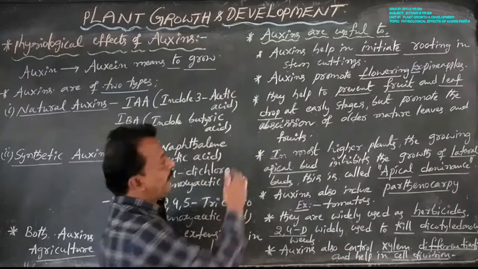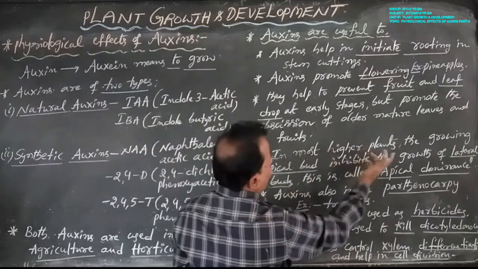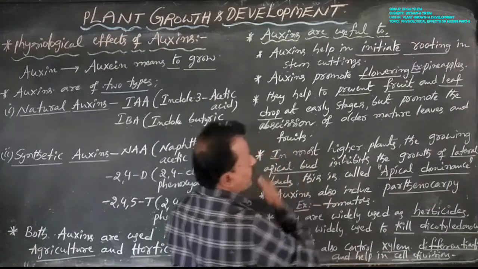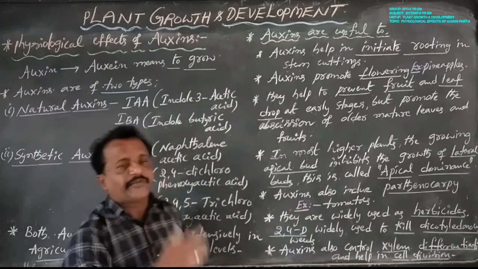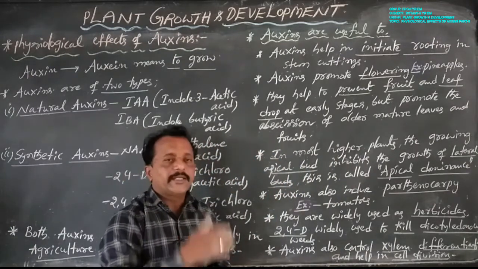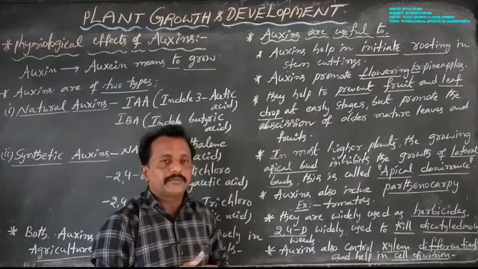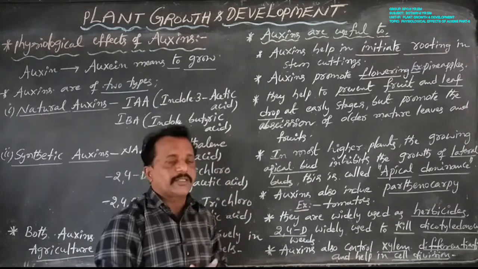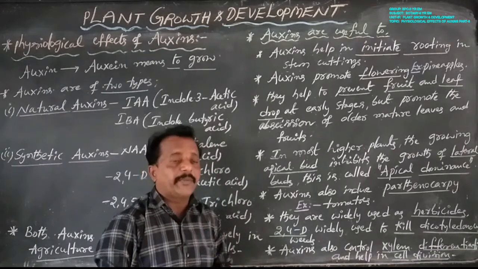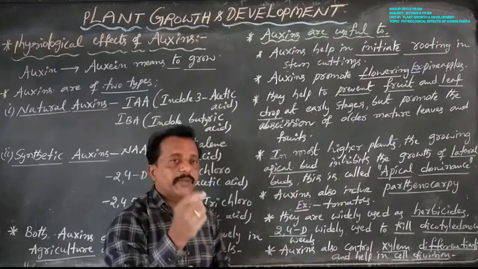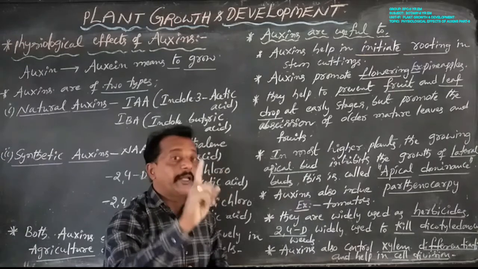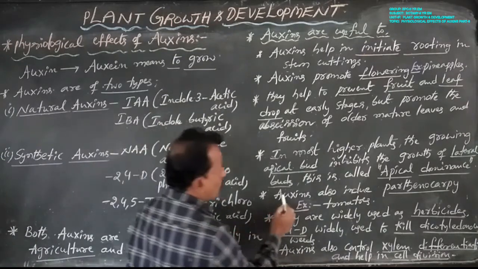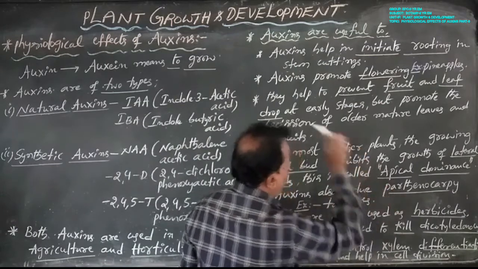The fourth one: in most higher plants, the growing apical bud inhibits the growth of lateral buds. This is called apical dominance, and this is the main characteristic feature. Sometimes, with removal of the apical bud or shoot tip, the lateral buds grow. This phenomenon is called decapitation, and it is widely used in tea plantation and hedge making. Next, auxins also induce parthenocarpy.